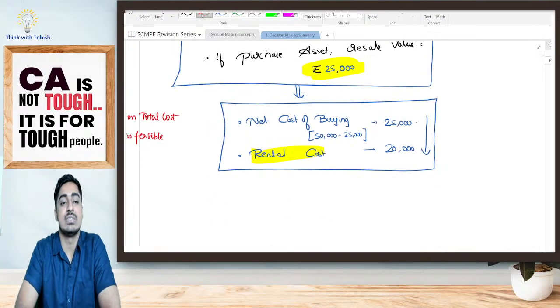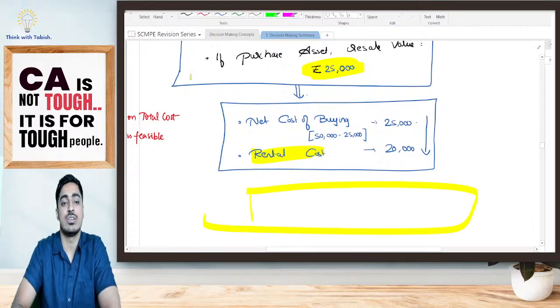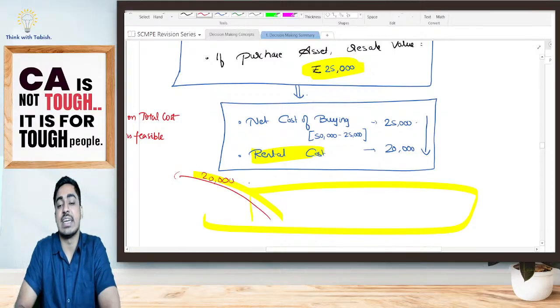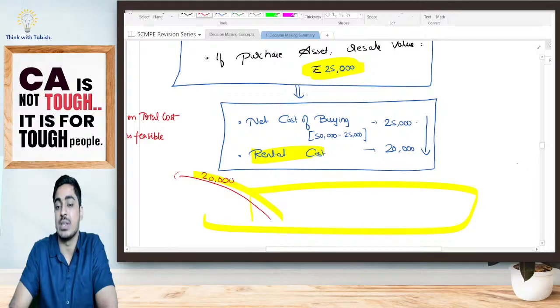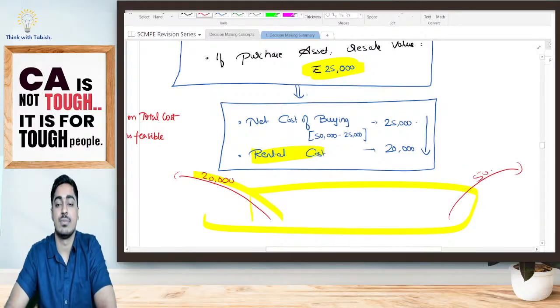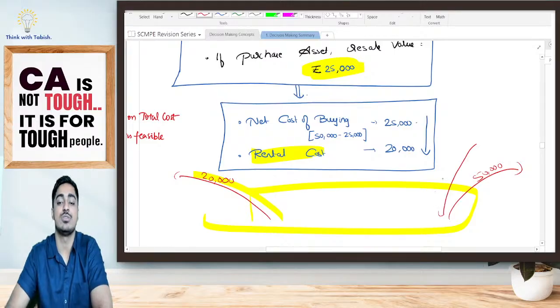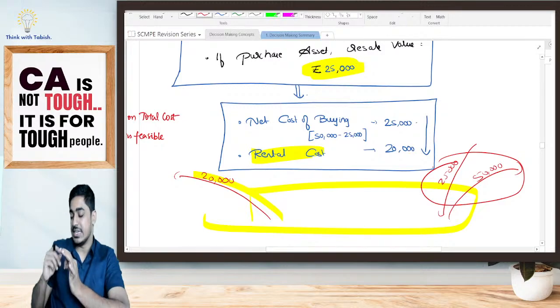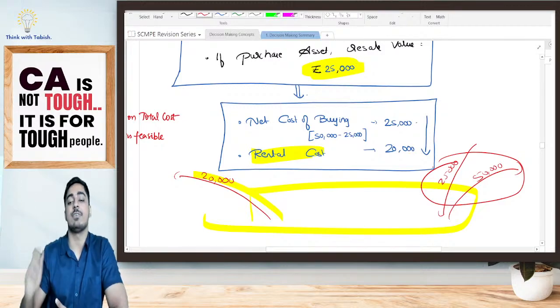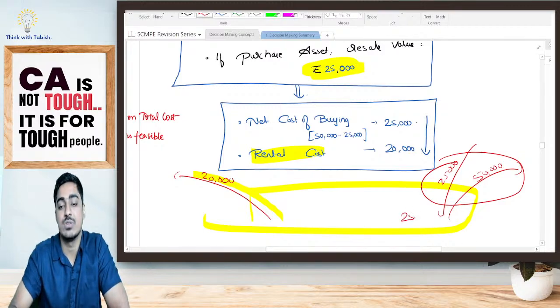Now, let's see, what is the rental cost? I have two options. Either I can get it on rent. If I'm getting it on rent, how much cost am I paying, students? I'll be paying 20,000 rupees. Or else I can purchase right now. To purchase, how much am I paying? 50,000. Once my work is over, I will sell. Once I sell, how much will I be getting? 25,000. What is my net cost? I've paid 50,000 and got back 25,000. That means my net cost is 25,000.